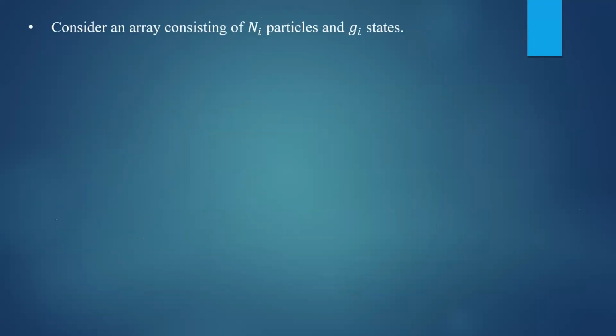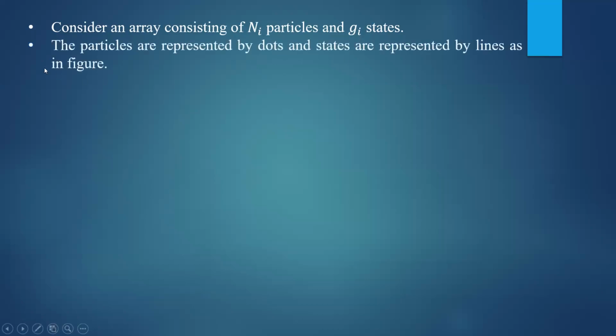So let's consider an array consisting of Ni particles and Gi states. Already I have discussed that. Ni number of particles are there, Gi number of states are there. Now these particles have to be represented with different combinations. So whatever the total different combinations possible, we have to find.